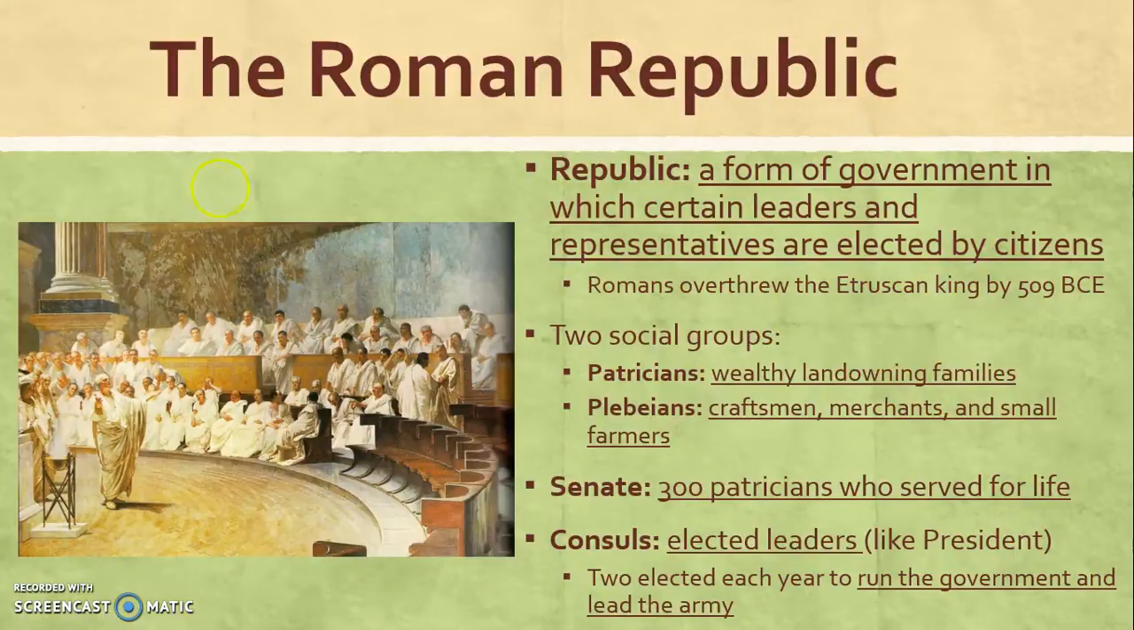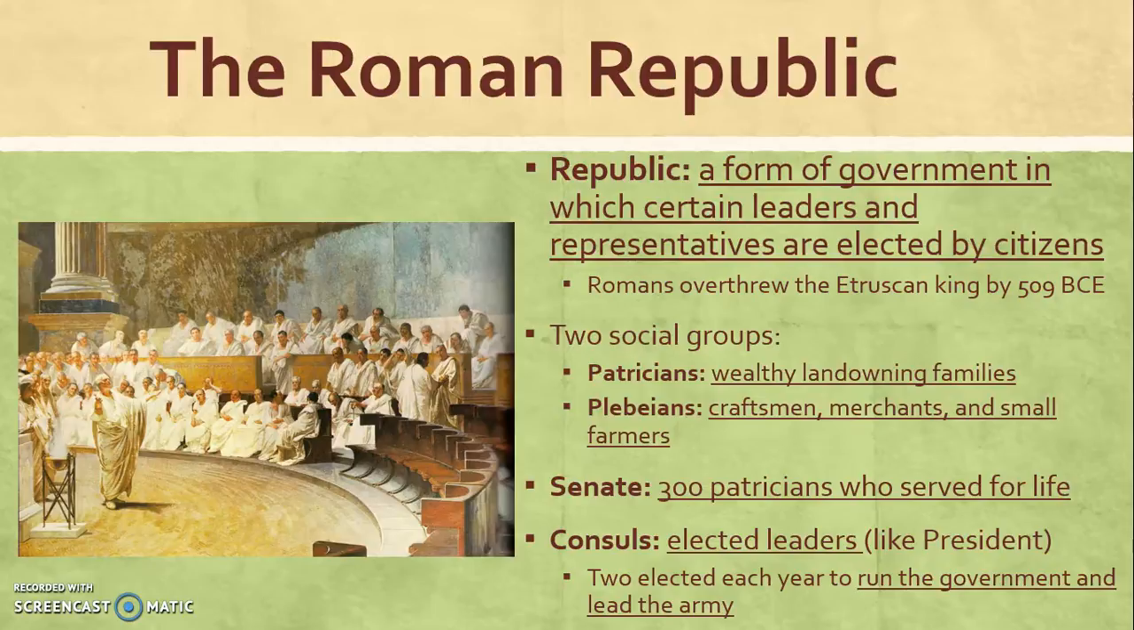Okay, so here's one of our vocabulary words for the unit, republic. A republic is a form of government in which certain leaders and representatives are elected by citizens. Romans overthrew the Etruscan king in 509 BCE and established a republic form of government.